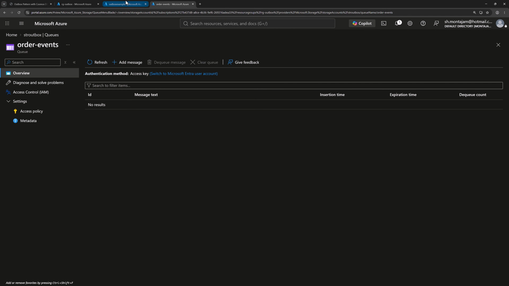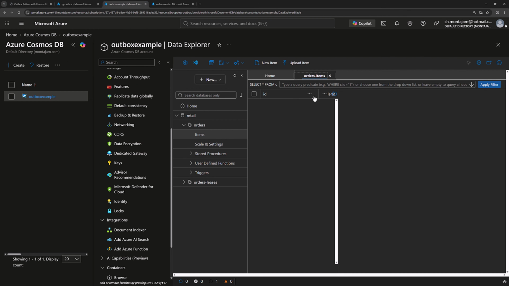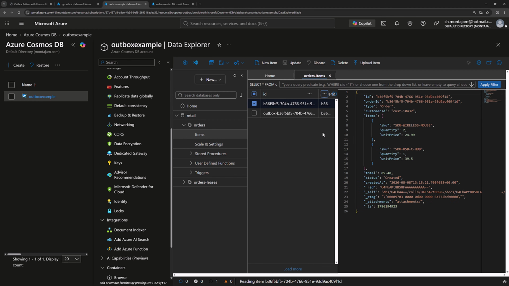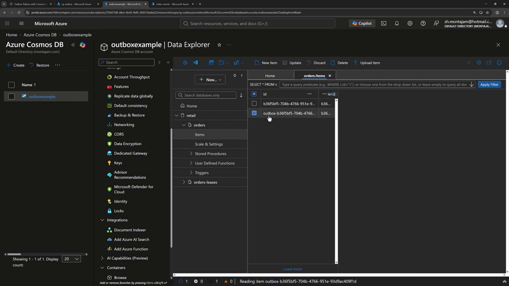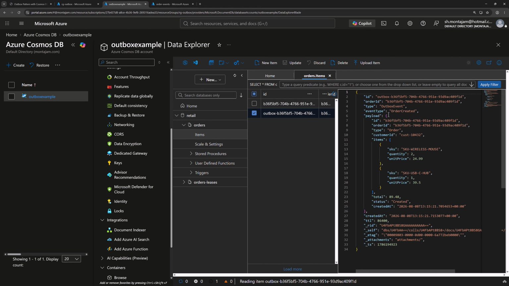I am here now in the Cosmos DB. Let's refresh the container. And we got two documents here. One is the actual order document, this one, and the other one is the Outbox message document, which as an ID, we just added here the Outbox and the GUID, but they are in the same partition.